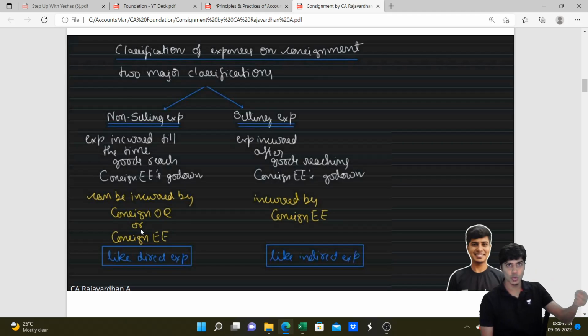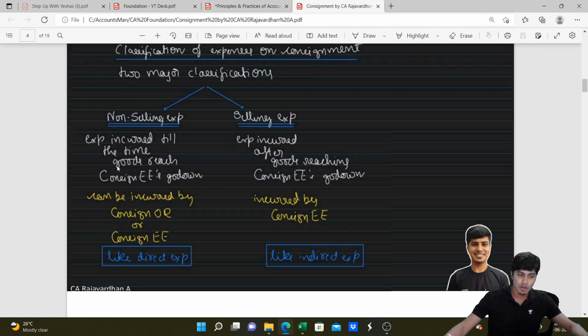In the consignee's godown, there will be some stock left, no? When we try to find the value of such stock to be included in our books of accounts, I told this to you in the second lecture when we were doing valuation of inventory. Goods lying with consignee needs to be included by consignor in the computation of that consignment stock value. We will always consider non-selling expenses, but will never consider selling expenses.